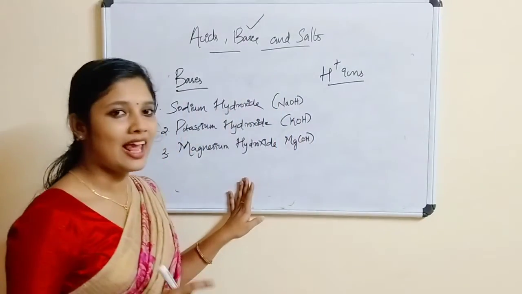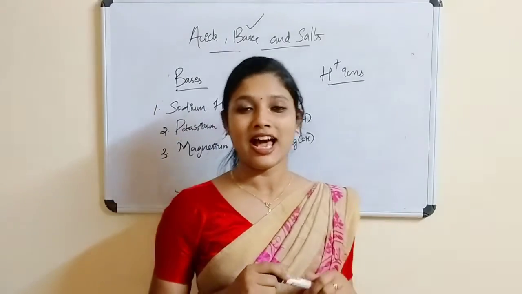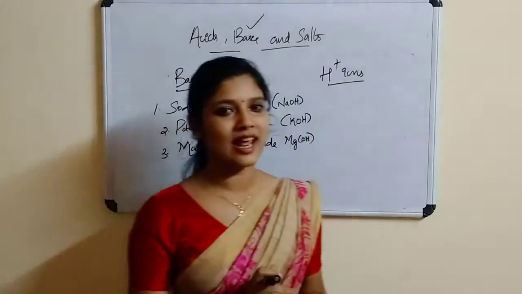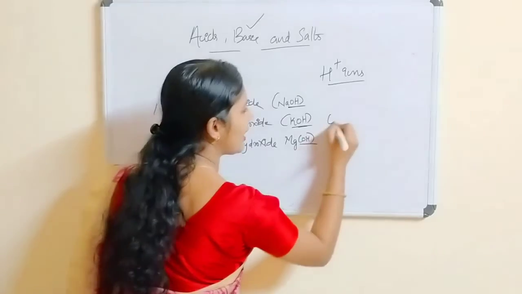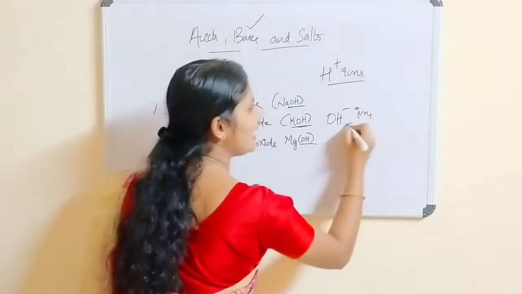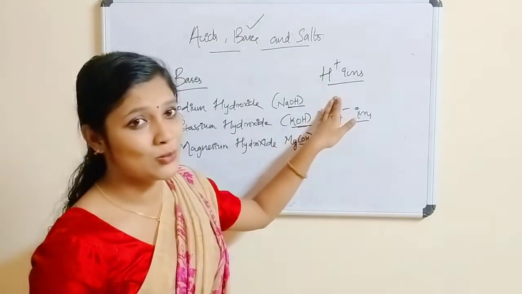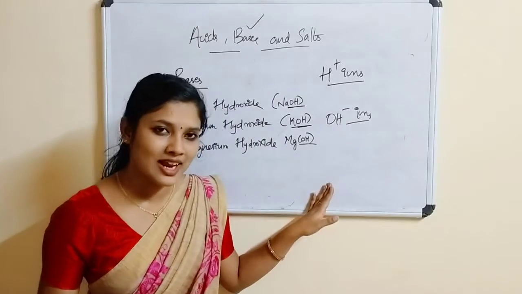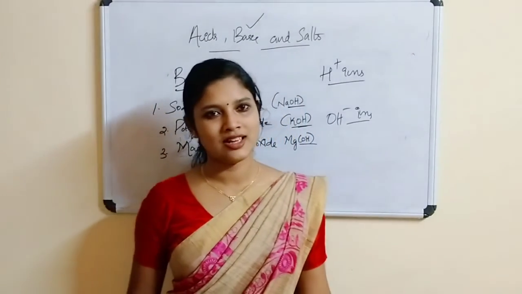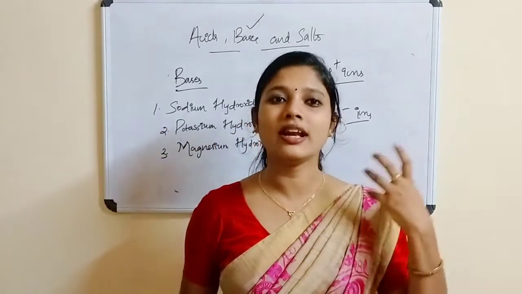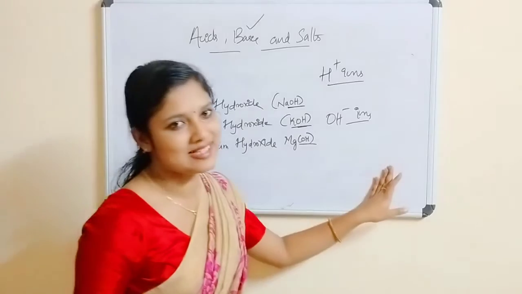Now we were discussing bases. We have written the examples of bases. Now we have to see the definition of a base. Bases are the substance which can donate OH minus ions to the solution. What I said about acids? Acids are a substance which donate H plus ions to the solution, and bases are the substance which donate OH minus ions to the solution. Is it clear for you? Acids will give H plus ion and bases will give OH minus ion.